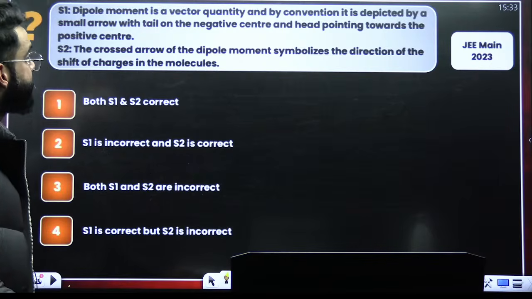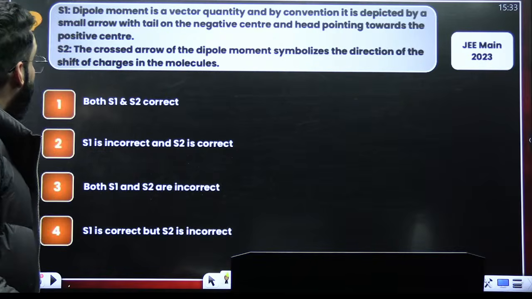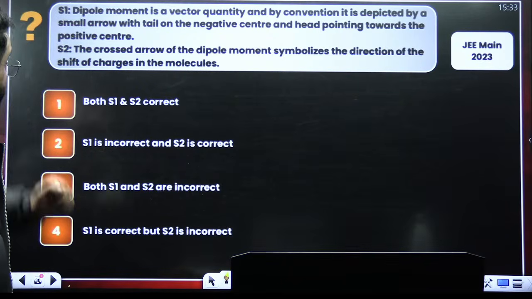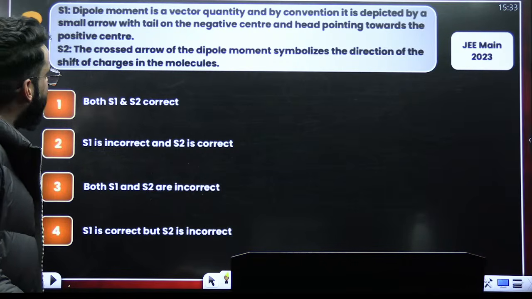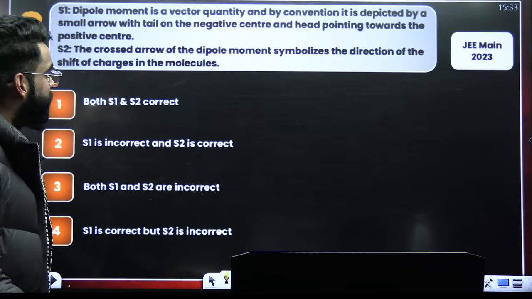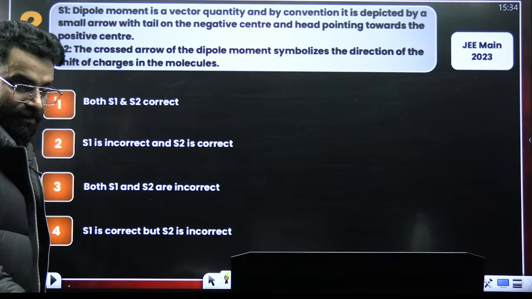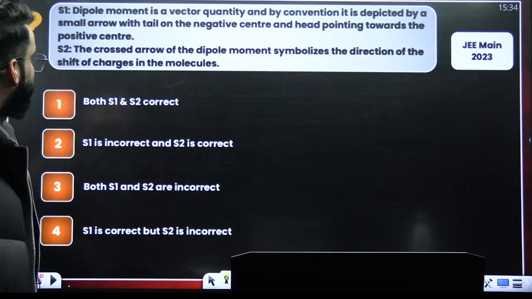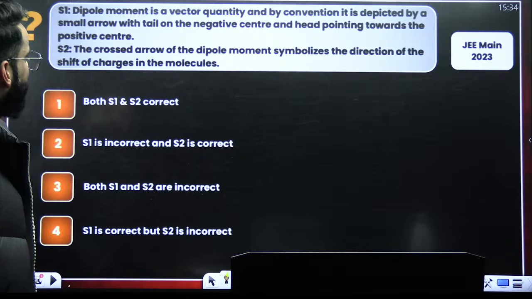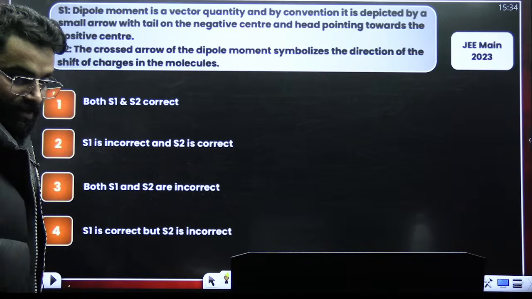Check this one out. The question has again been asked in your JEE Mains 2023. Two statements are given basically. Dipole moment is a vector quantity, which is correct. And by convention, it is depicted by a small arrow with a tail on the negative center and head towards the positive center. Is that correct? Is that correct? Quickly. Is the statement correct, guys?